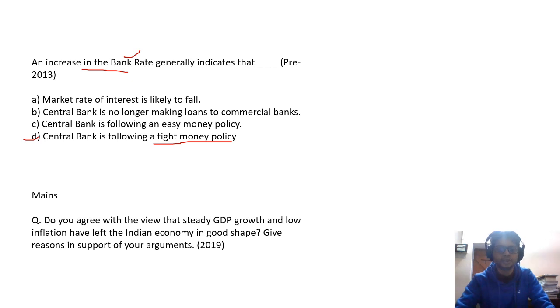If it is not a tight money policy, there will be a decrease in the bank rate or repo rate. Similarly, we can solve many previous year questions on this topic. Also in mains, we can support our arguments with the graph of repo rate and inflation.